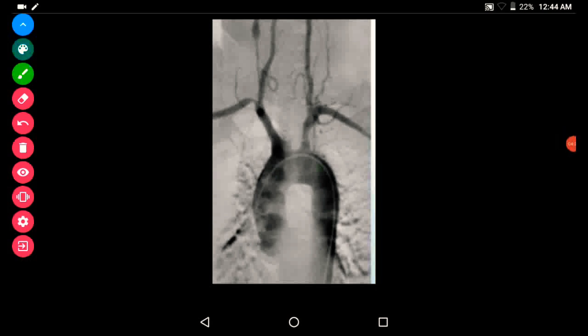Here we can see the complete occlusion of the brachiocephalic artery. This is the arch of aorta. This is the brachiocephalic artery dividing into the right common carotid artery and the right subclavian artery. Here we can see the complete occlusion of the brachiocephalic artery.